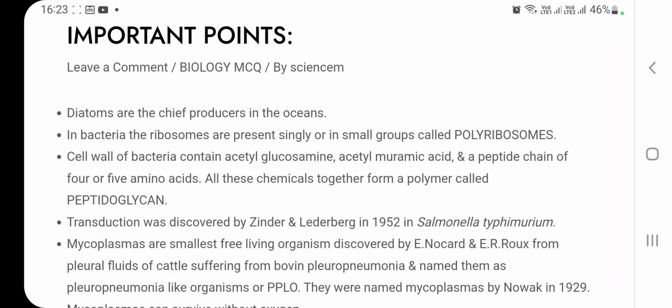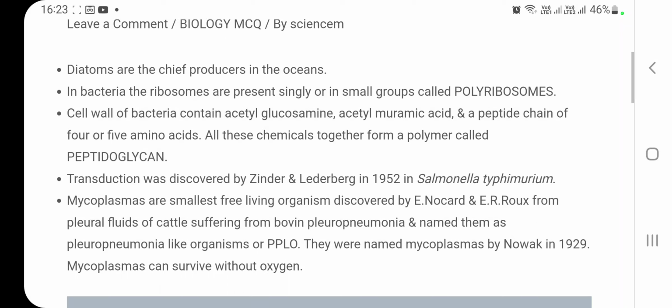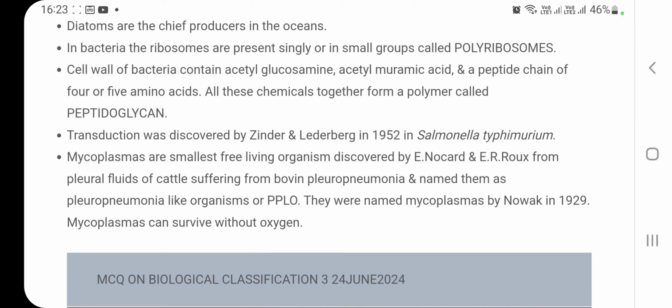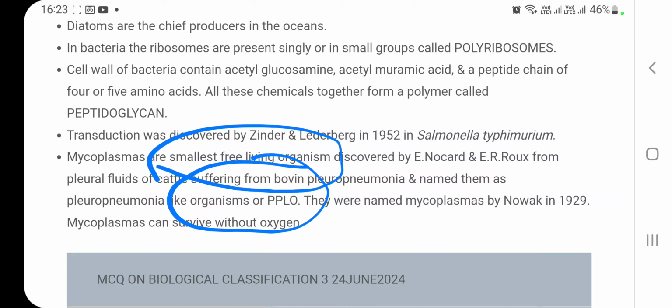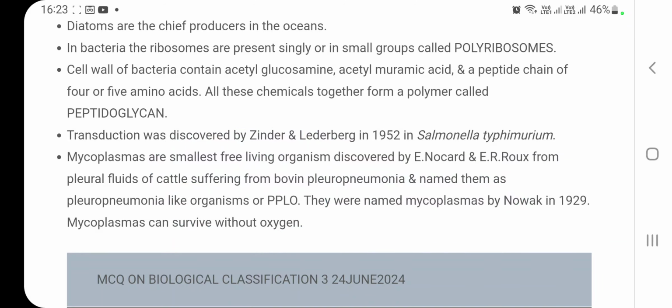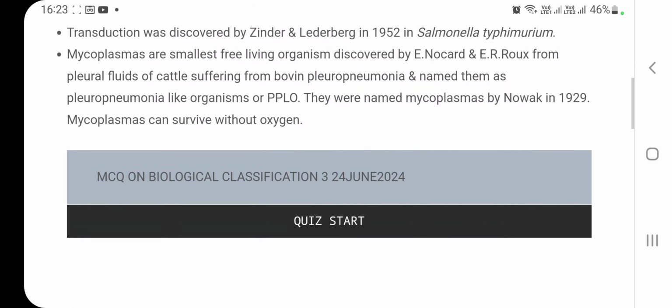Next is mycoplasmas. What do you mean by mycoplasmas? Mycoplasmas are the smallest free living organisms, and these are also known as PPLO, that is pleuropneumonia like organism, and nowadays we call them mycoplasmas. So these are the important points. Let's start our quiz.